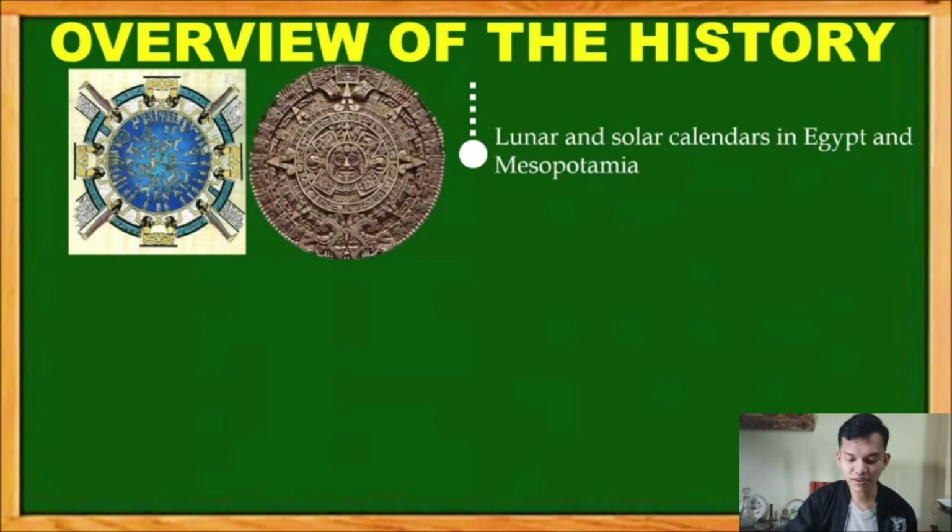In the early times, we have two types of calendar known as the lunar and solar calendars. We had these in Egypt and Mesopotamia. It was considered that the lunar calendar was the more primitive one, while the solar calendar was the more accurate one. And actually, our current calendar is also based on a solar calendar.